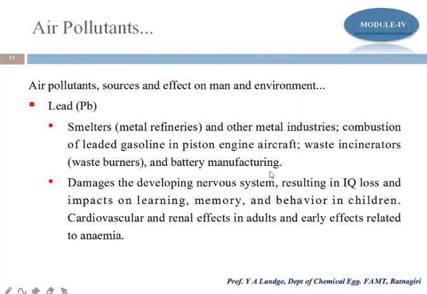These are also sources of lead pollution. What is the impact on human beings? It may damage the developing nervous system, resulting in IQ loss and impacts on learning, memory, and behavior in children, and cardiovascular and renal effects in adults, and early effects related to anemia. Okay, so these are the impacts of lead.